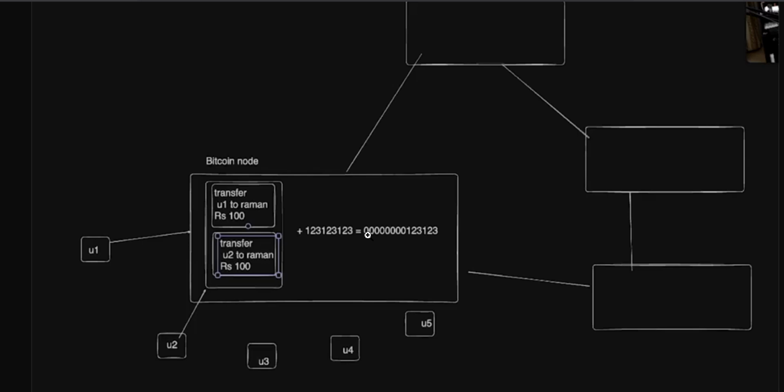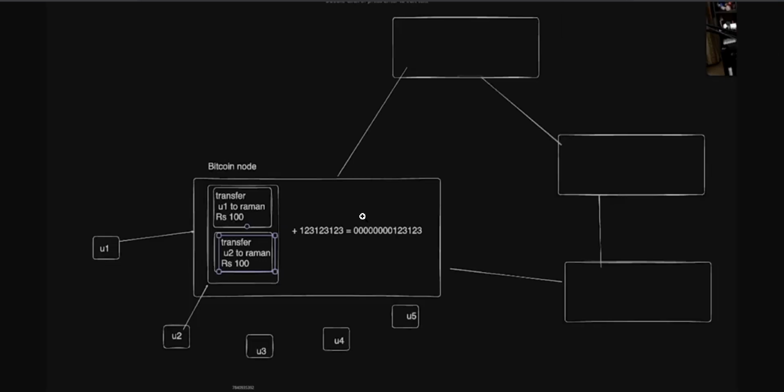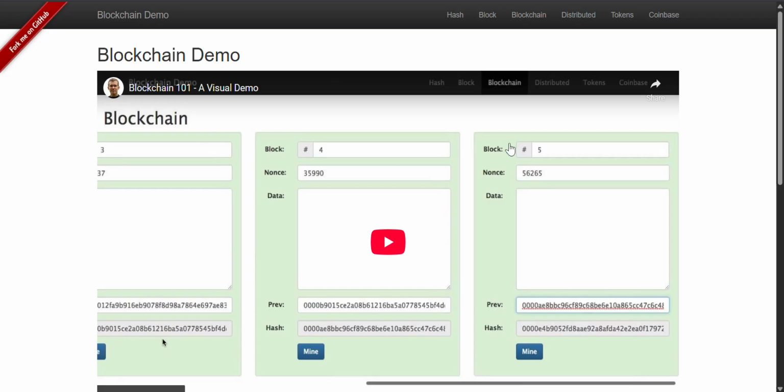Basically it started with a single zero, and little by little, increasing the difficulty, they increase the number of zeros in the prefix. It can be anything, starting with a, b, c, d, 1, 2, 3, or 1 1 1 1, anything repetitive, but here the founder thought they should go with zero. So how does a blockchain basically work? For example, if a transaction occurs, they will compare which chain is bigger, and they will follow the bigger chain. Okay, let me explain it in more detail.